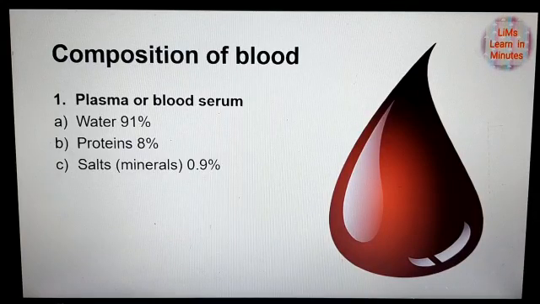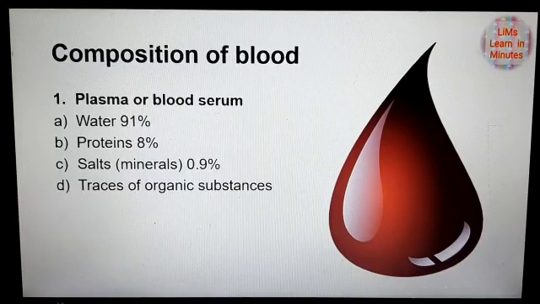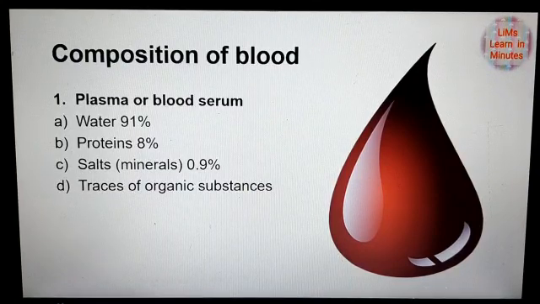Then salts, also known as minerals, 0.9%, which include sodium bicarbonate, sodium chloride, salts of calcium, phosphorus, etc. And traces of organic substances like glucose, cholesterol and uric acid, oxygen, carbon dioxide, secretions of endocrine glands, enzymes, etc.